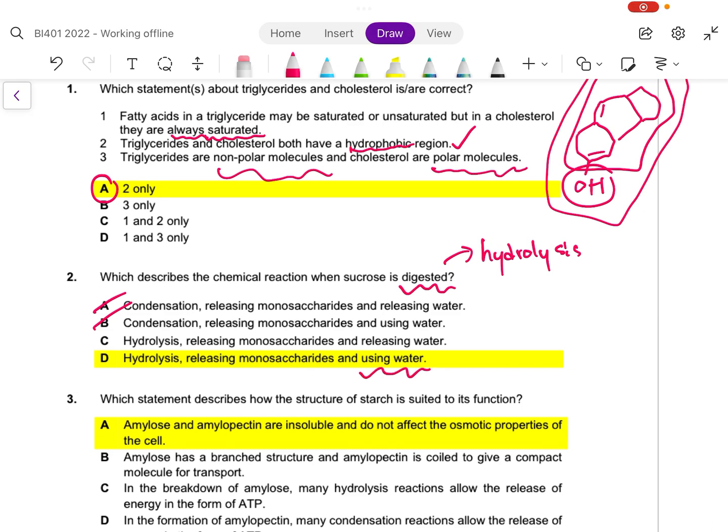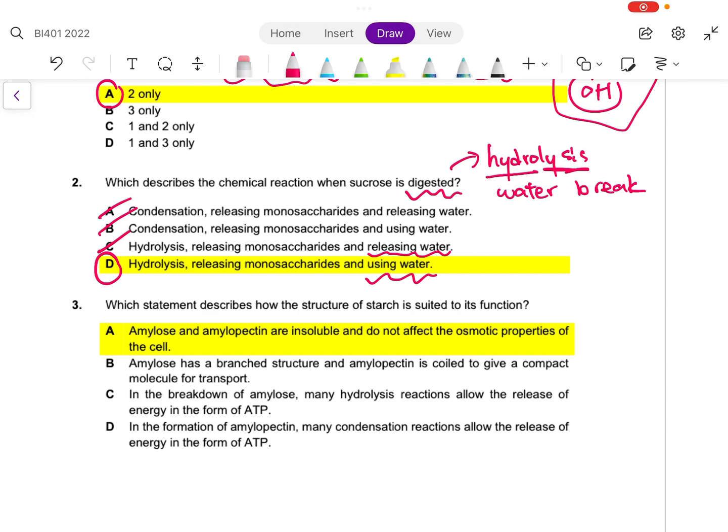In hydrolysis, you will actually use water. The word hydro means water, that means water is being used. Lysis means to break. So you're using water to break the bond. Therefore it cannot be C, because C says that water is produced. So the best answer is D.